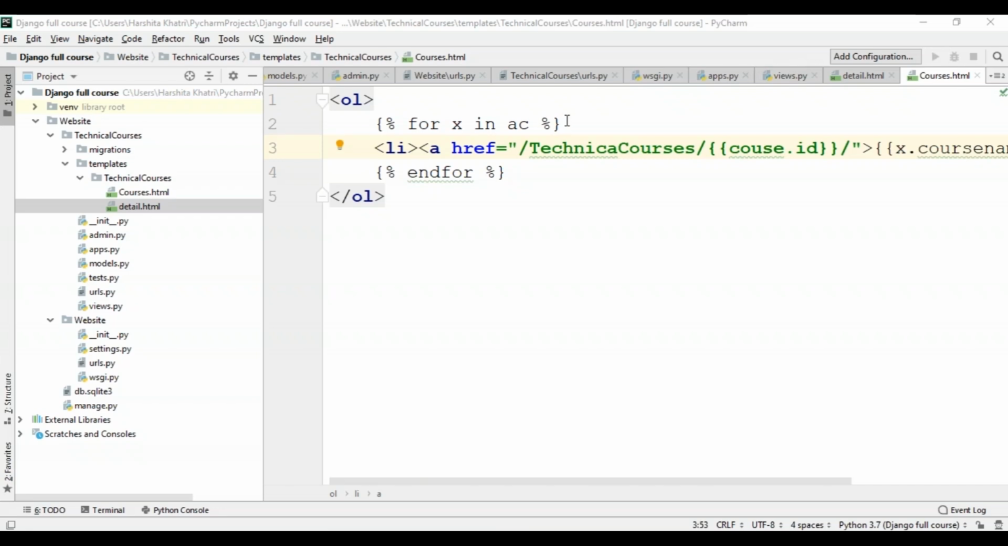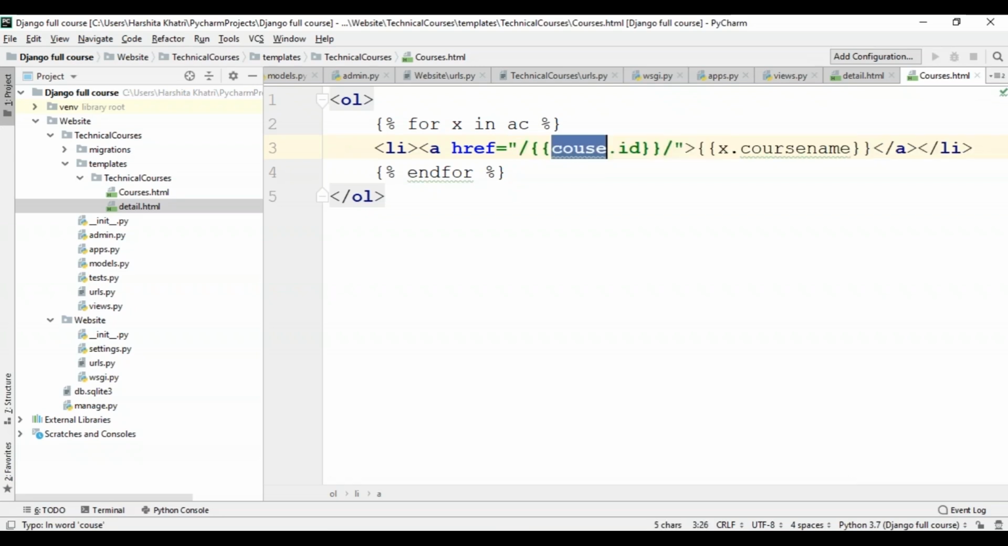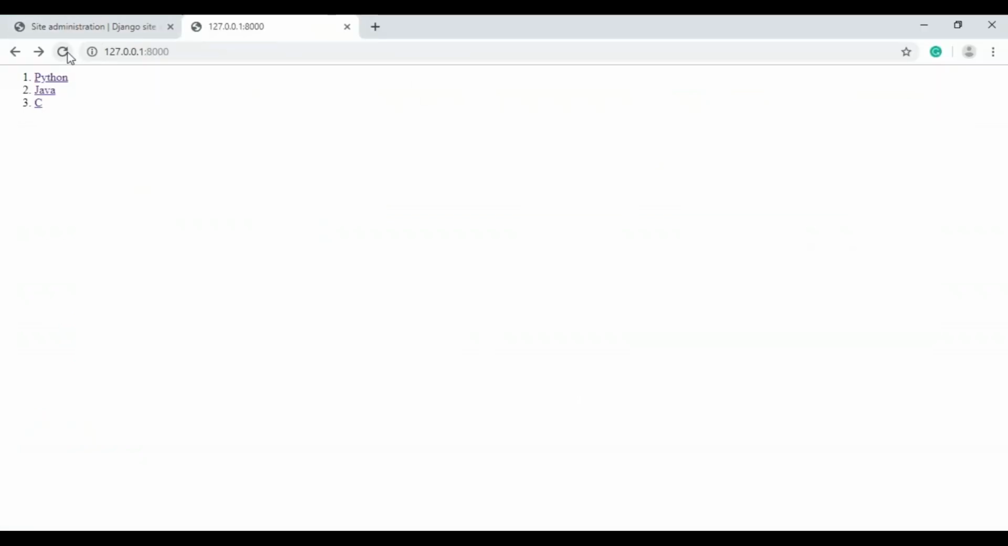What I'm going to do for that is, actually, I've made a mistake over here in the reference. I'll have to remove this, and over here it will not be course ID, it will be x.id. And that is what I'm going to link. Okay, so x.course name. Now I'll just save this, get back to my server, refresh this page, and click on Python.